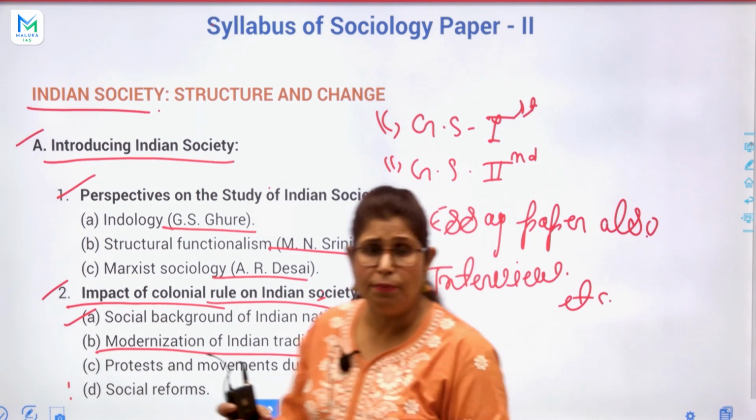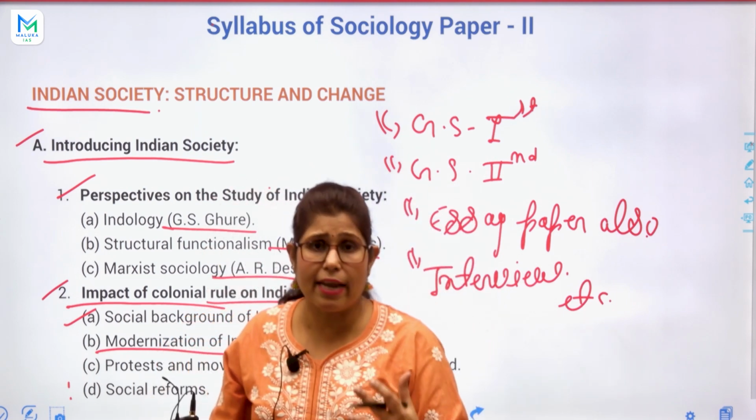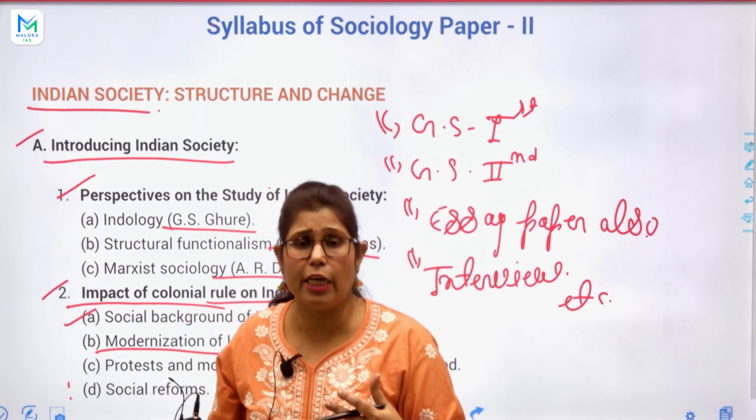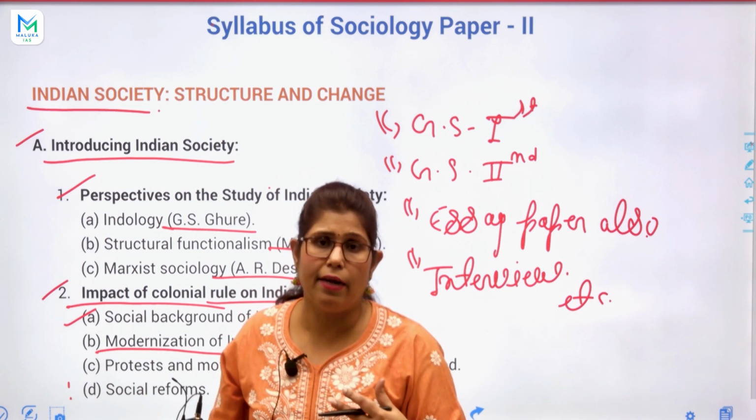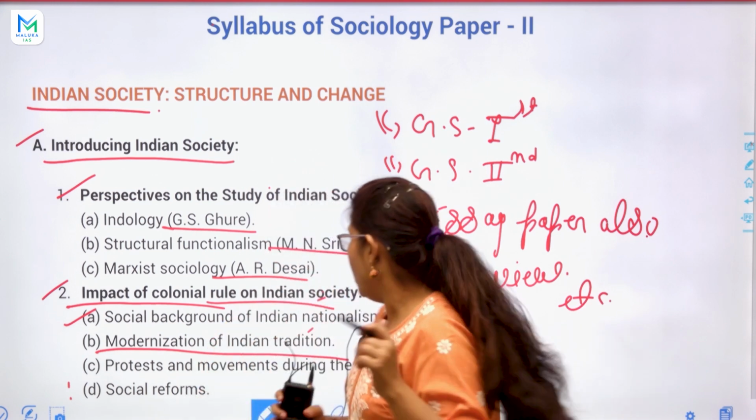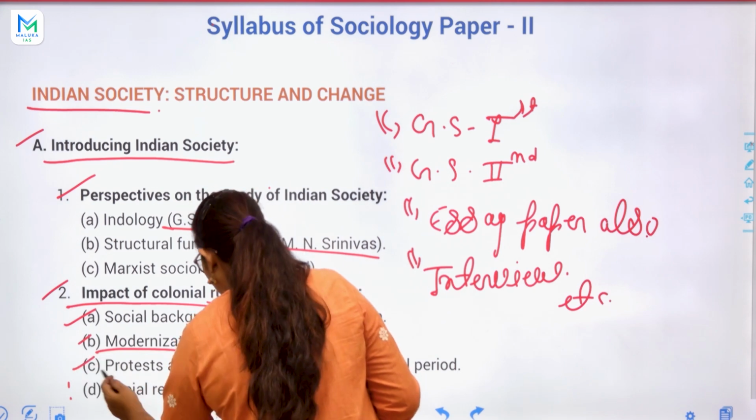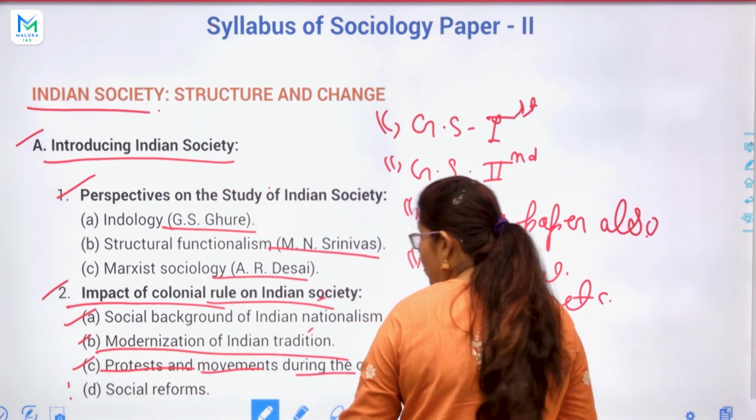Yes, of course, they gave modernity to our Indian culture, and that is a very good quality.